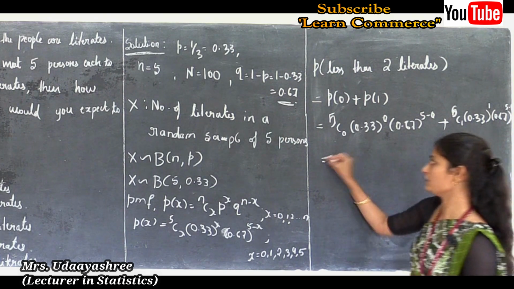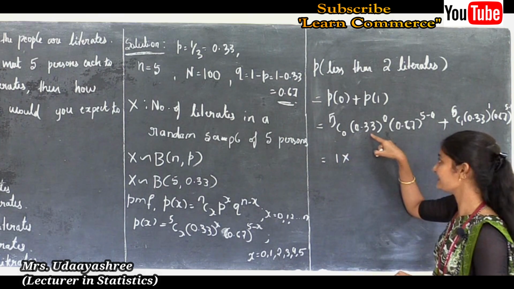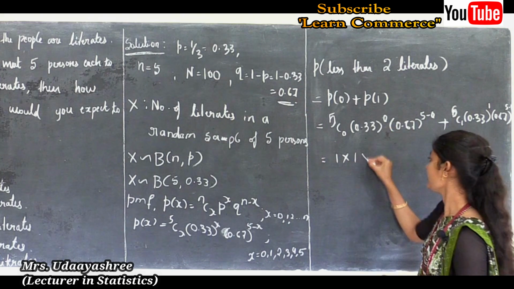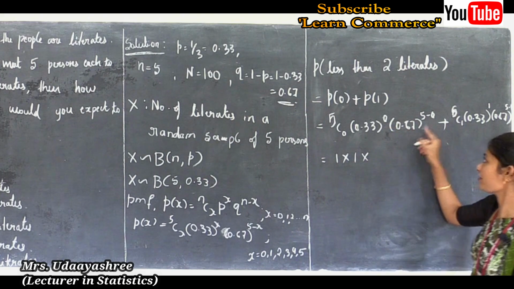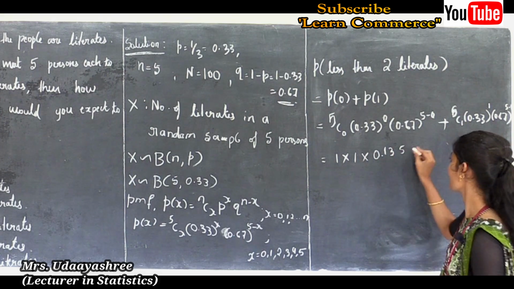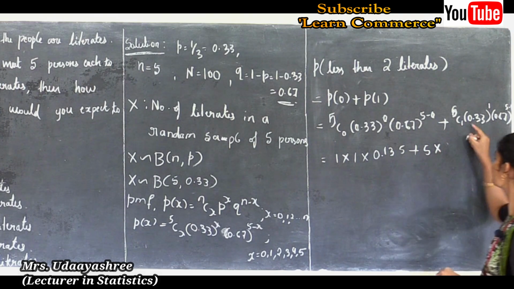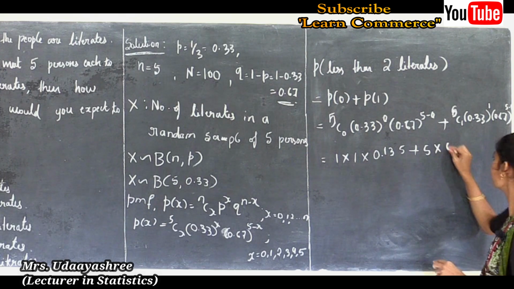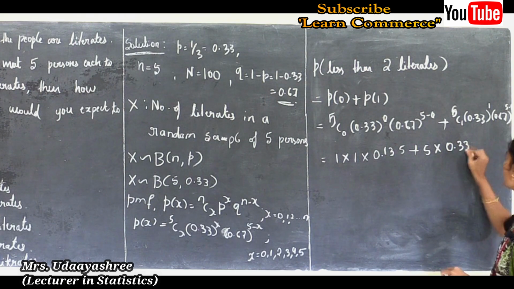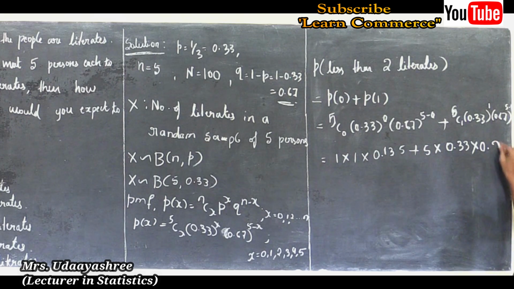Okay, this is equal to 5C0 is 1 into 0.33 to the power 0 is 1 into 0.67 to the power 5 is 0.135, plus 5C1 is 5 into 0.33 to the power 1 is 0.33 into 0.67 to the power 5 minus 1. 5 minus 1 is 4, so 0.67 to the power 4 is 0.20.